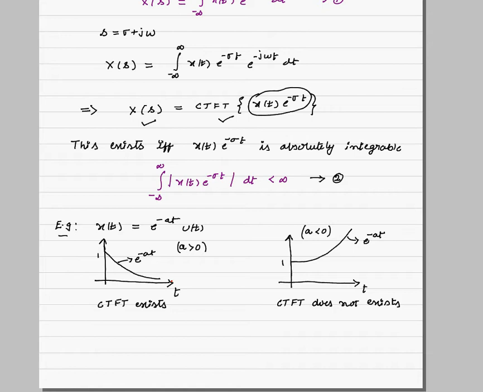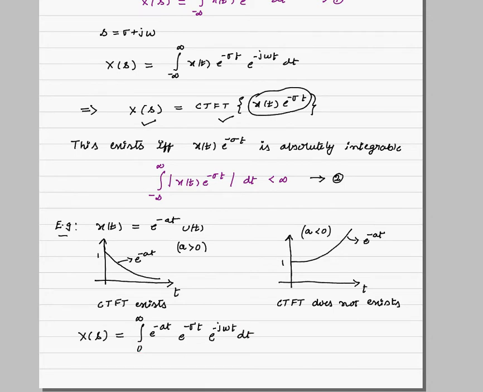Let us try to find the Laplace transform of this signal. X of s will be equal to integral from 0 to infinity of e power minus at into e power minus sigma t into e power minus j omega t dt. Why have the integral limits changed?